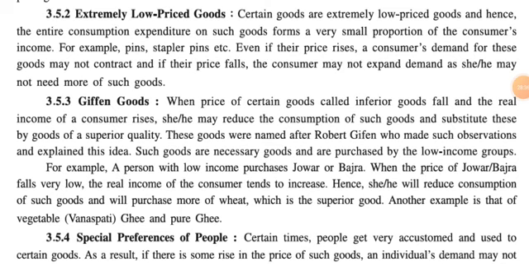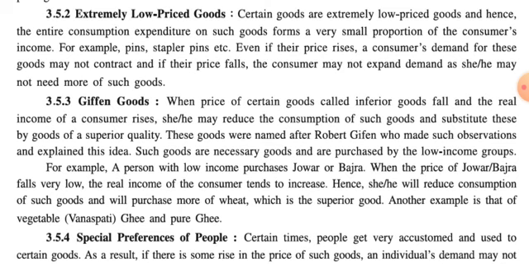So we can say that extremely low price goods are also an exception, where even if their price increases, demand does not fall, and if their price decreases, demand remains the same instead of increasing.